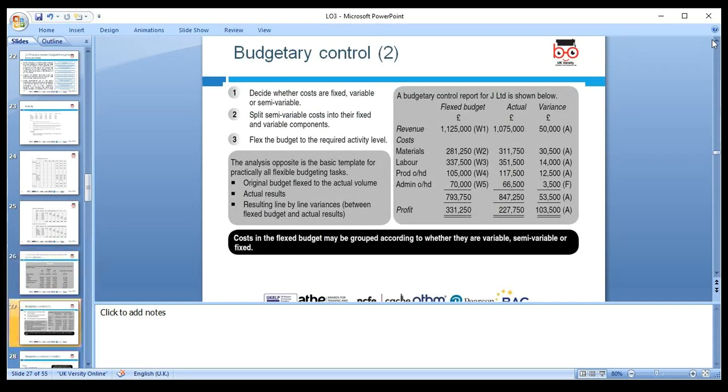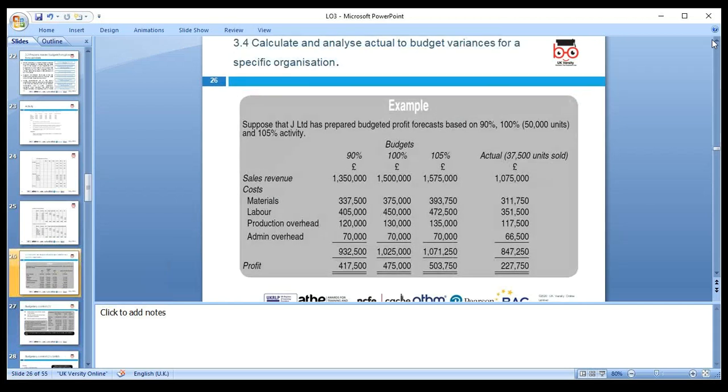I'll go through that in a minute. So first, 50,000 units times 3 is 1,500,000. That's the value in pounds.